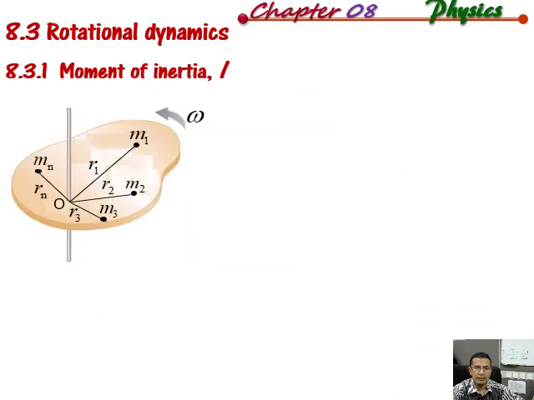So let's say we have a rigid body that undergoes rotational motion. We have maybe billions of particles that compose this rigid body. And then if you look here, we have M, it represents the mass, M1 for particle 1, M2 for particle 2, M3 for particle 3, and Mn for n particles that compose the rigid body. And the R here is the distance between the specific mass and the rotation axis.